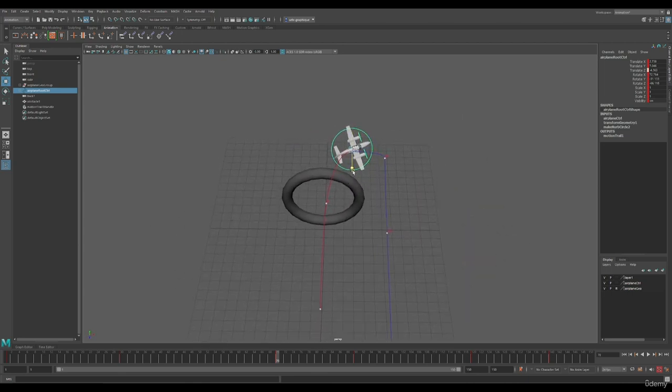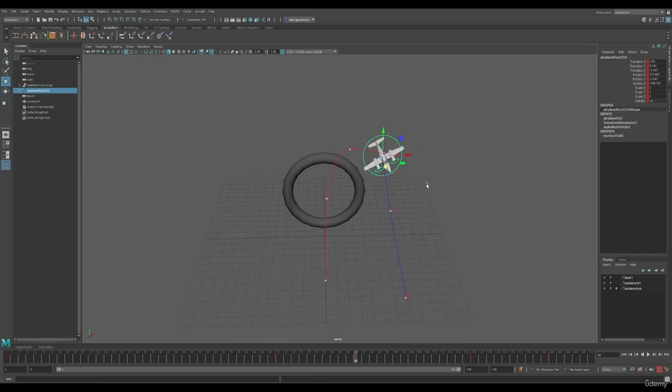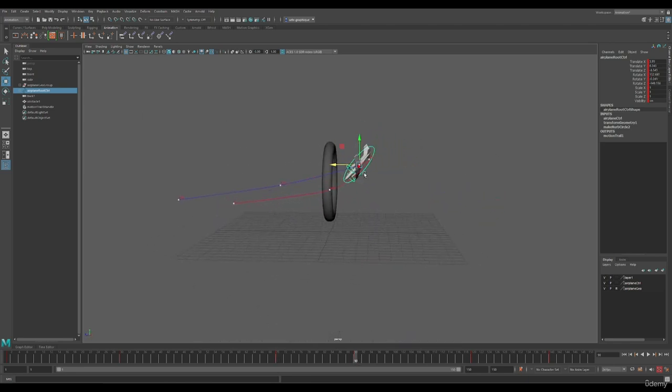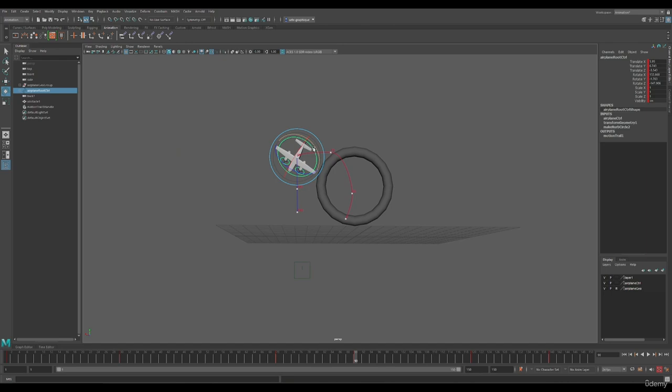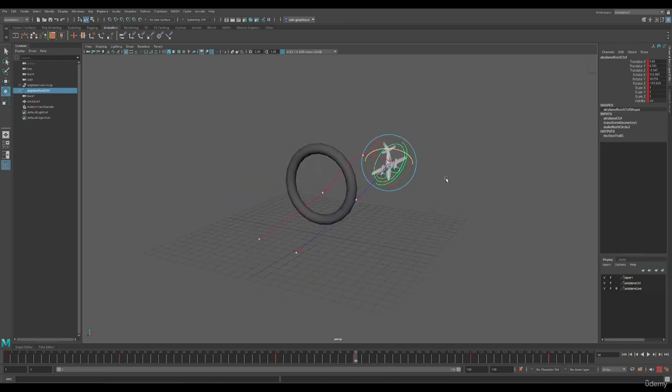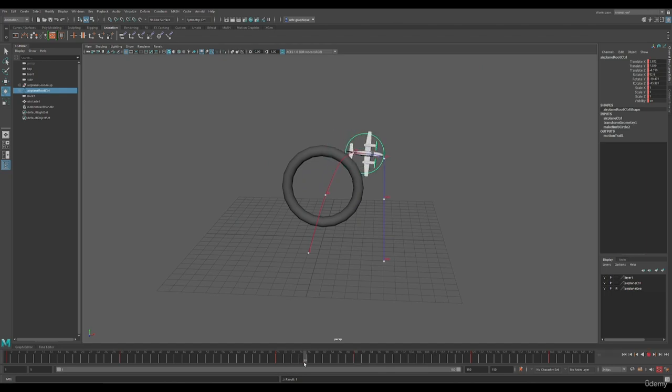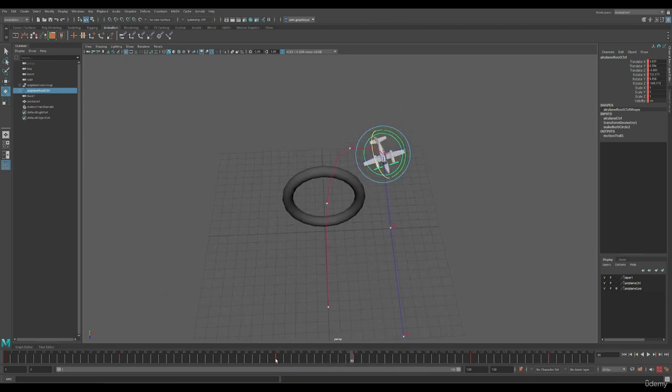I want to make the path more circular. Also, it's important to look at the path from different angles to really get the feeling of the space. Perhaps here it would be good to have an in-between pose to make our path even smoother.